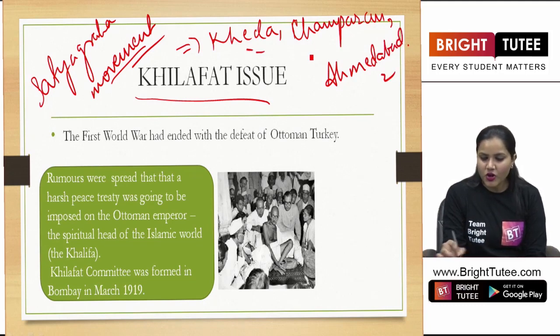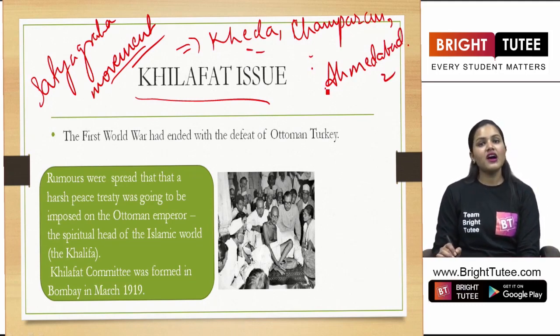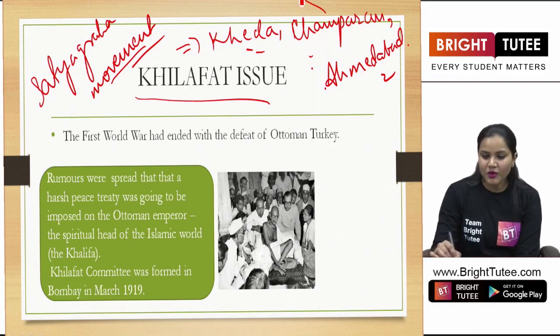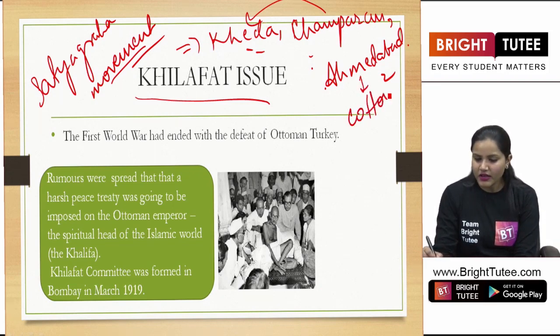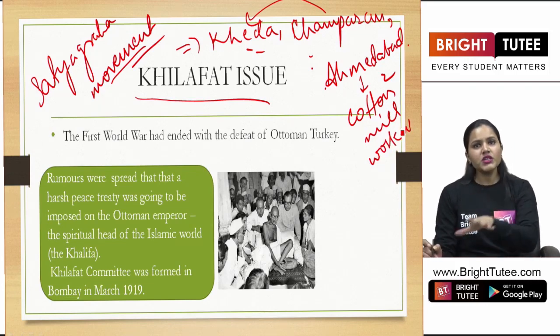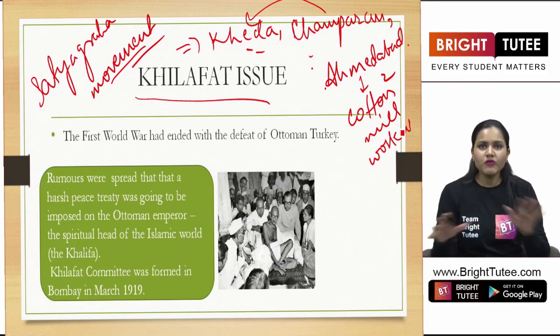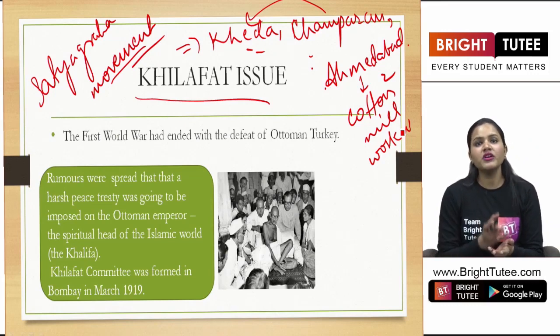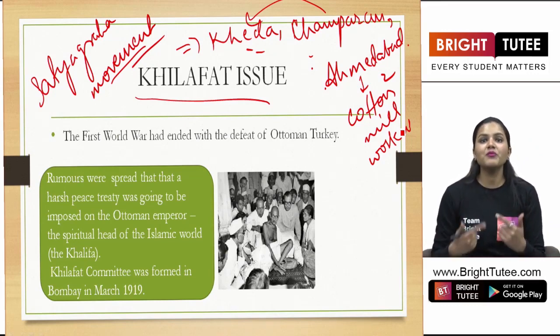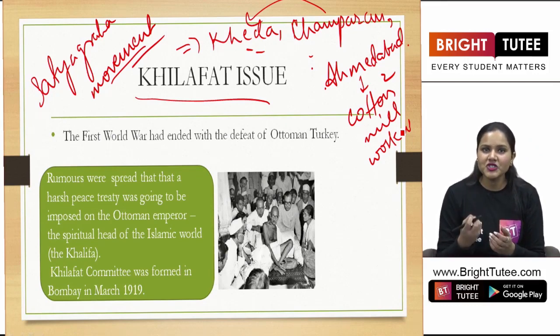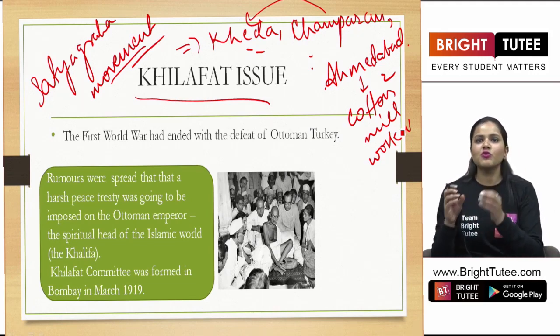So we have talked about all these three places here and how the demands of the peasants were different here, right? In Champaran and in Kheda, and in Ahmedabad, the cotton mill workers protested against the government, right? So this was happening in the period 1917 to 1918. Meanwhile, there were some other movements that were launched, and now people were becoming aware, and this sense of nationalism was growing among the common people. They saw Gandhiji as their leader, and therefore many things were changing now.